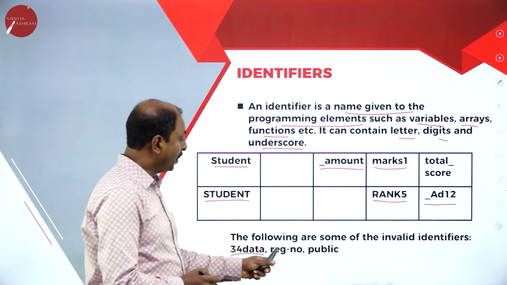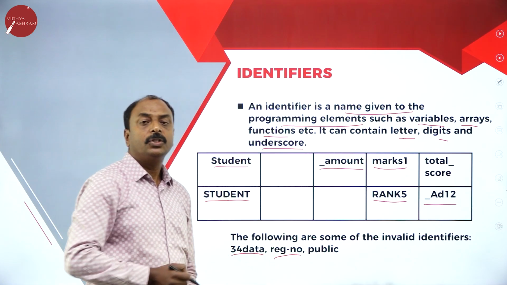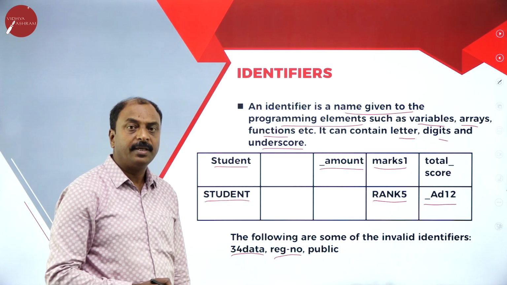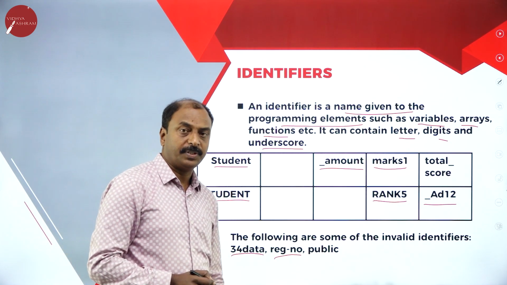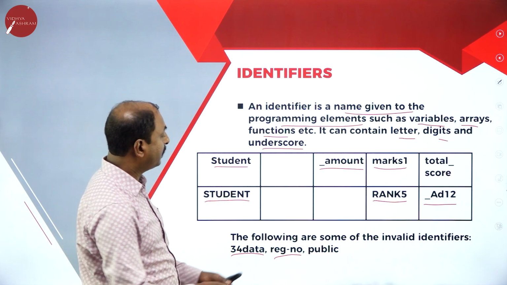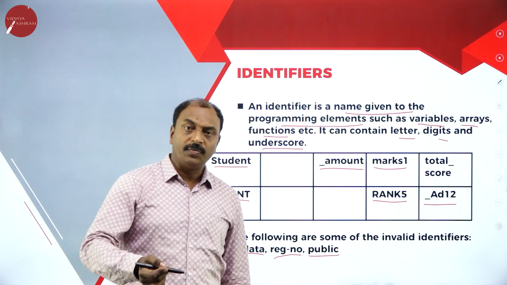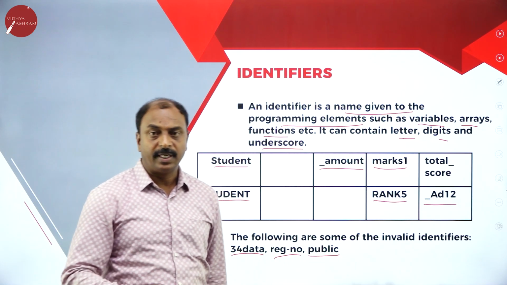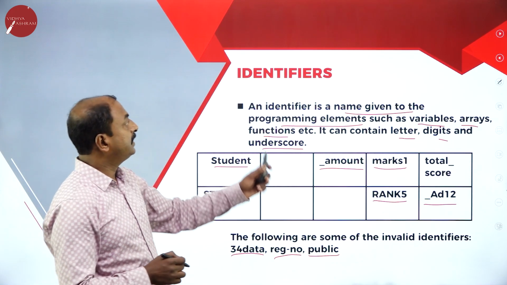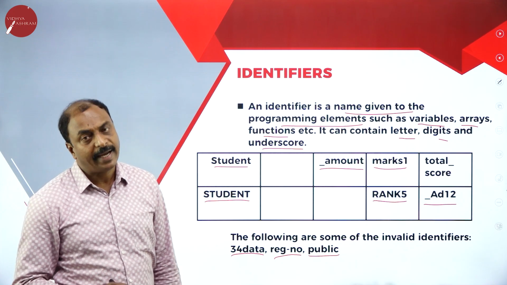And again, reg hyphen number. So this hyphen is a special character. We are not supposed to make use of special characters in an identifier. Next one is public. Here, public is a reserved word or a keyword in C++. We are not supposed to make use of keywords as identifier. So this is identifier, the name given to different programming elements.